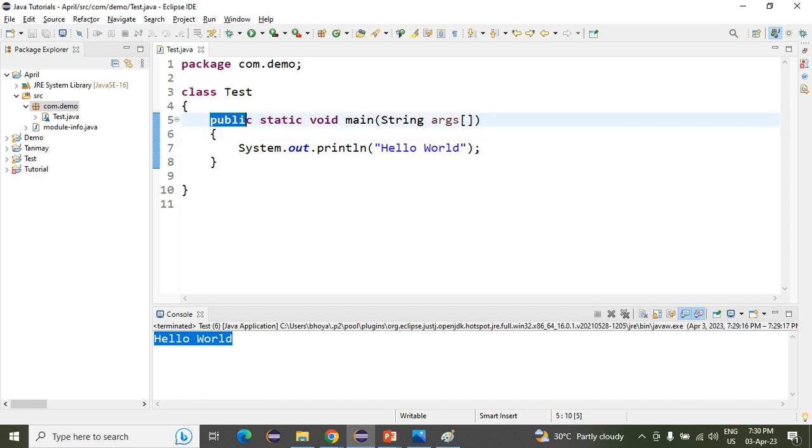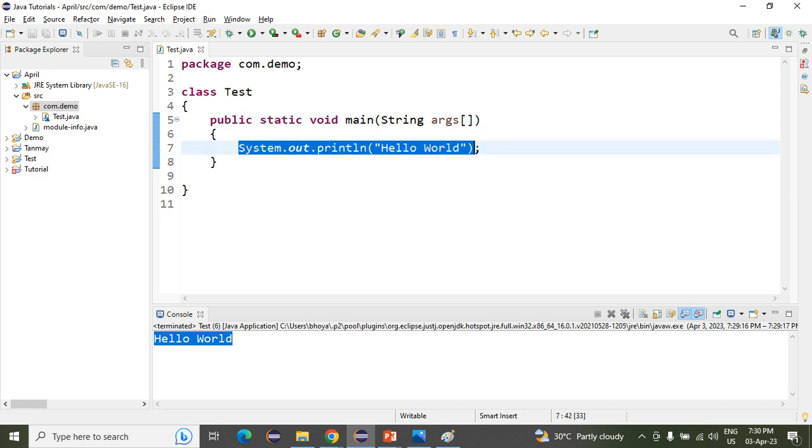First we add the access modifier. After that we wrote a keyword, and after that again a keyword. After that we wrote the method name. After that we open the method with curly braces open, and with curly braces close we close the method. Inside that I have written System.out.println. This method is used to print on the console.